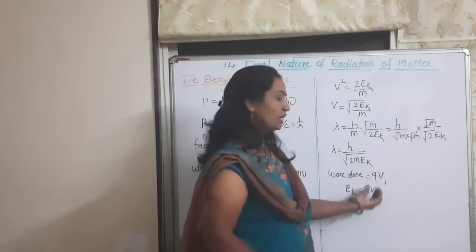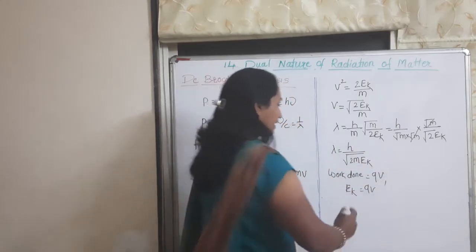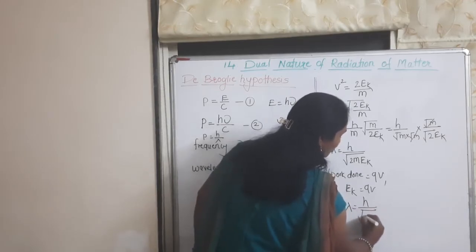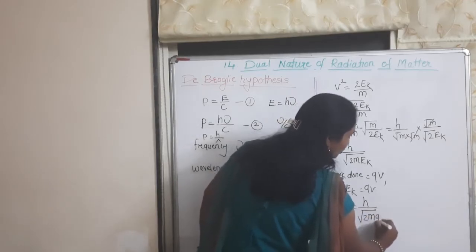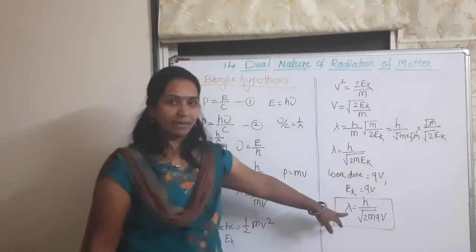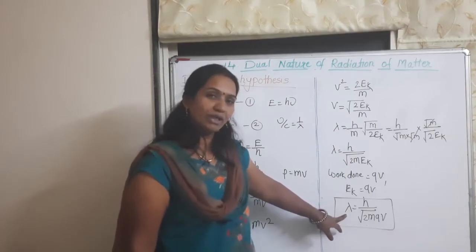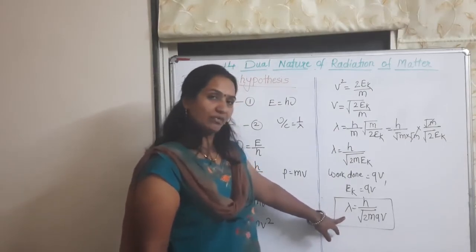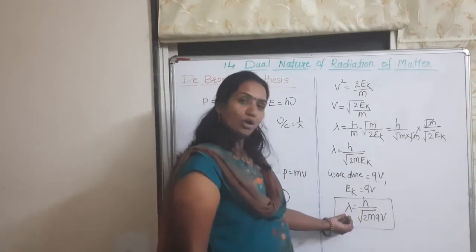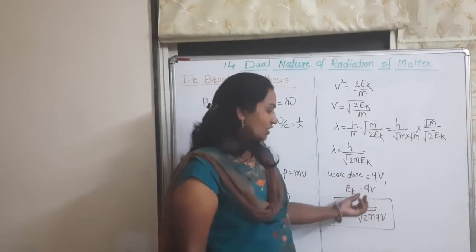Substitute this qV in this equation. Then lambda is equal to h upon the square root of 2mqV. This is the last equation of lambda, the wavelength. By using this equation we calculate the wavelength of electrons, protons, neutrons and charged ions.